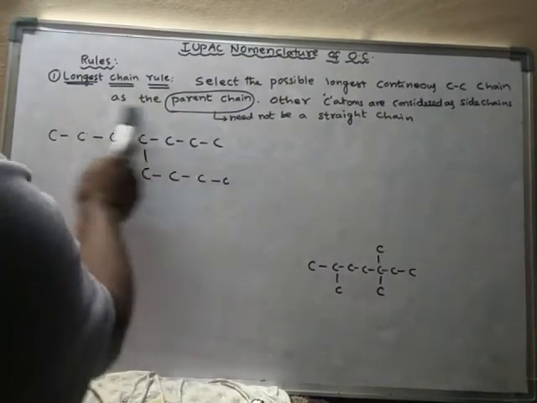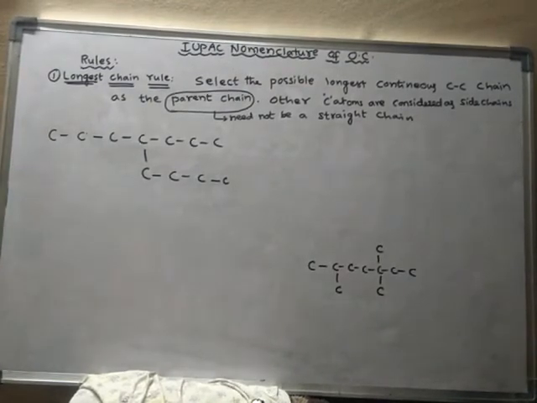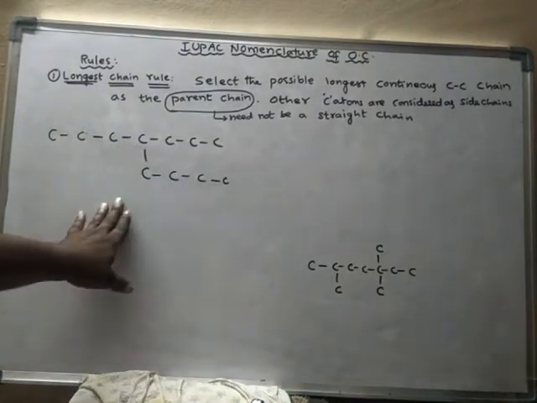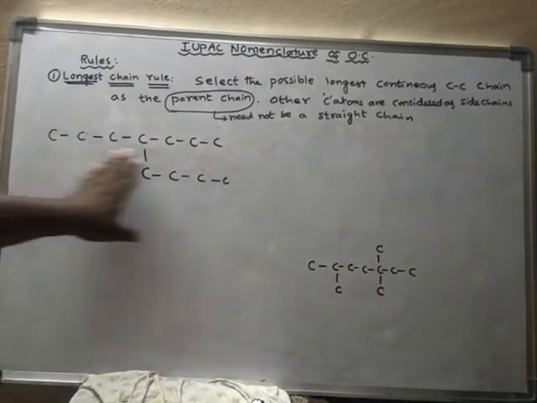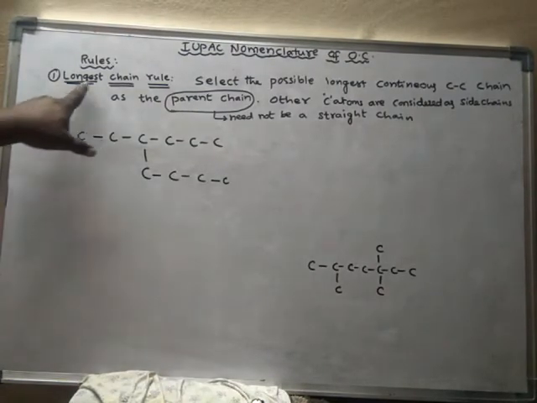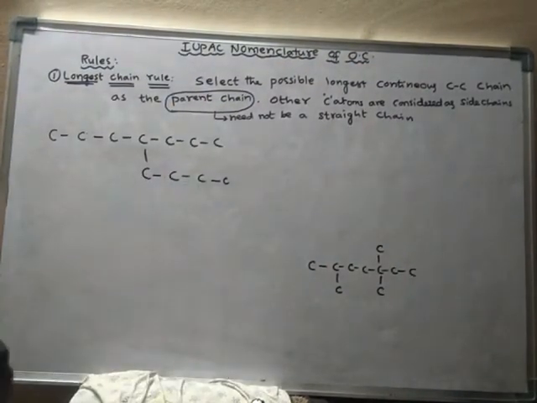So this is the organic compound. I didn't write the hydrogens, for our convenience I simply wrote only the carbon skeleton, or carbon framework. Without mentioning the hydrogens, every carbon has some hydrogens, so just assume that these carbons also have hydrogens. First we have to select the possible longest continuous carbon chain as the parent chain.